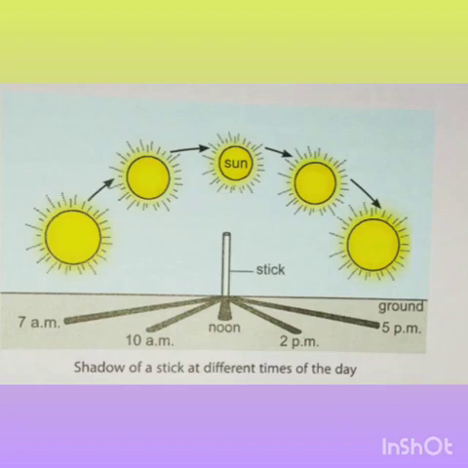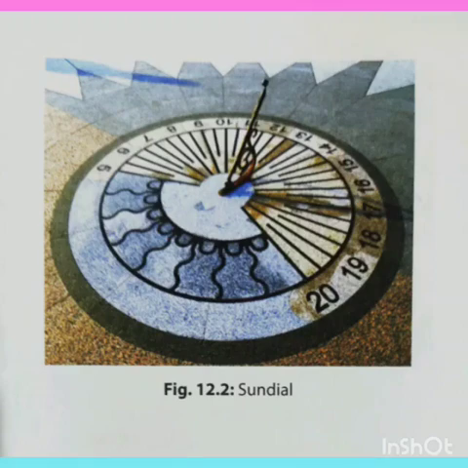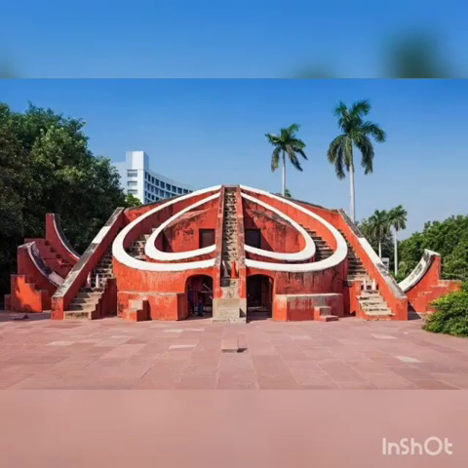And you will observe that the shadow is smallest at noon when the sun is just above the stick. It is the longest in the morning and evening when the sun is low in the sky. With this method, time was measured in ancient times. The increase and then decrease in the length of the shadow during daytime was used to measure time in sundials. One such sundial can be seen at Jantar Mantar in New Delhi. This is the picture of Jantar Mantar, which is situated in New Delhi.